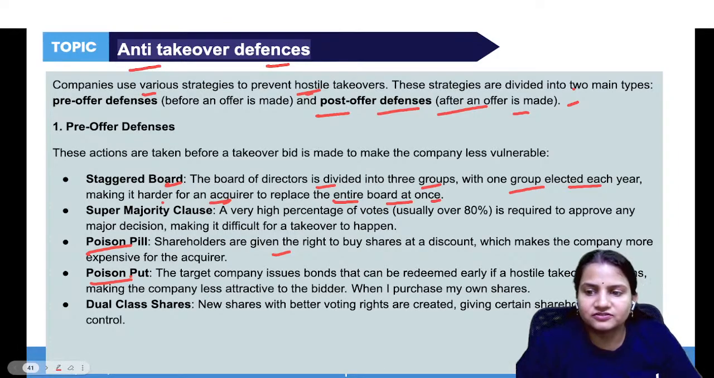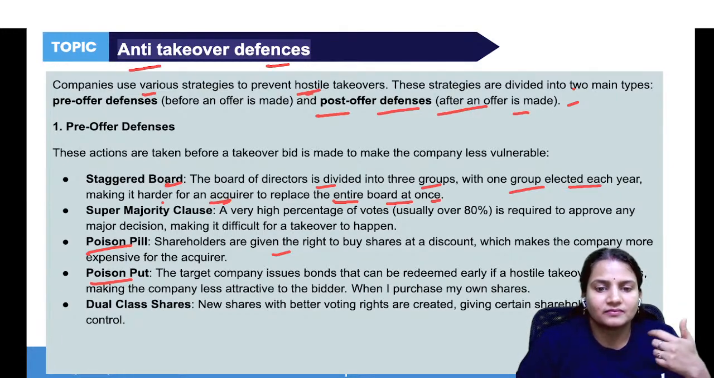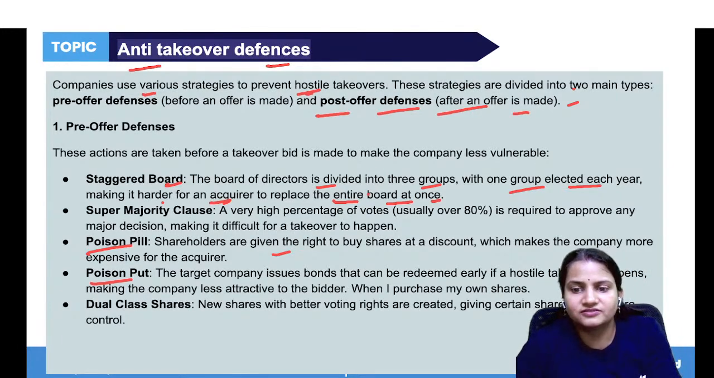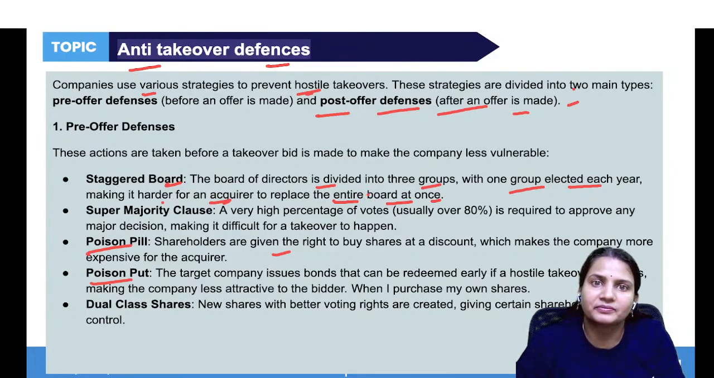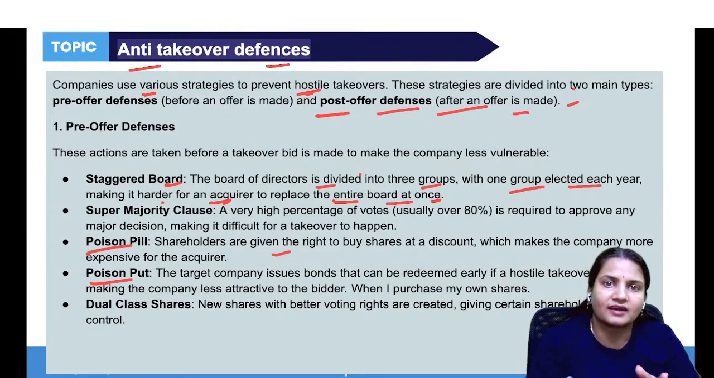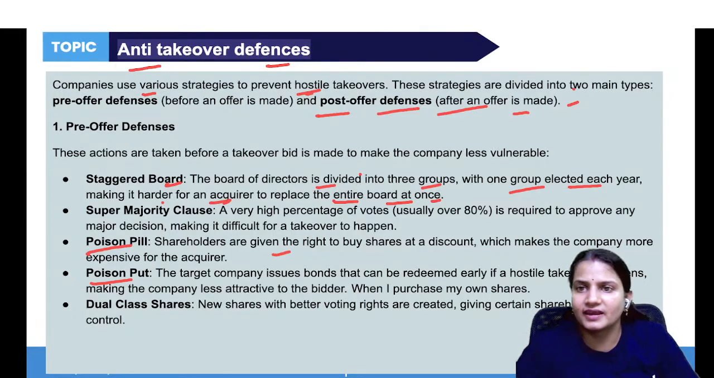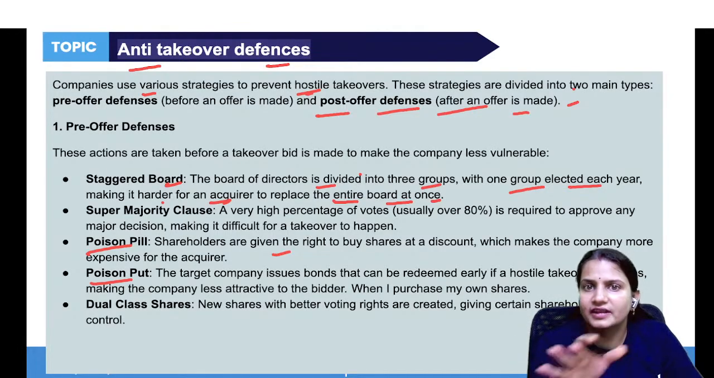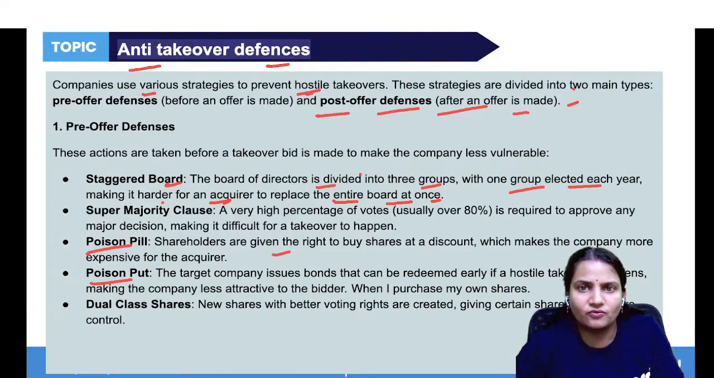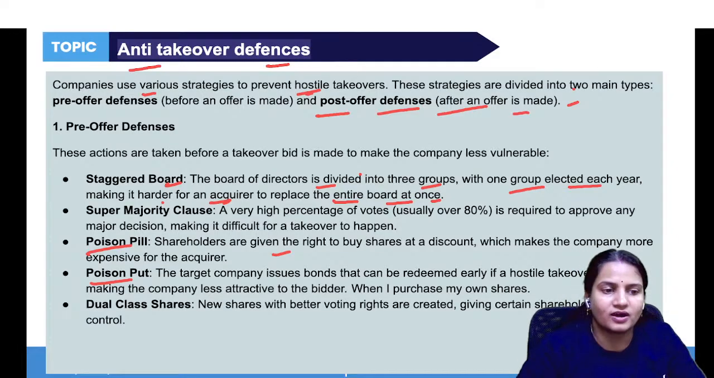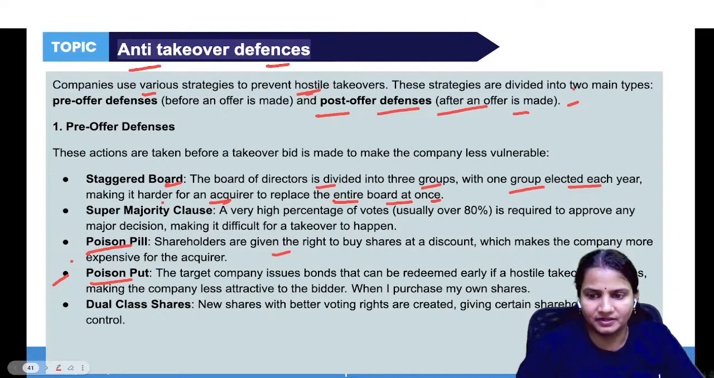Now, poison put is what? In this, the target company issues new shares or new bonds, and the target company redeems those shares and bonds early. If the target company is buying back its shares, again there are no shares left with the shareholders, which makes the target company much less attractive in the eyes of the acquirer. And with this, the acquirer will not purchase the target.